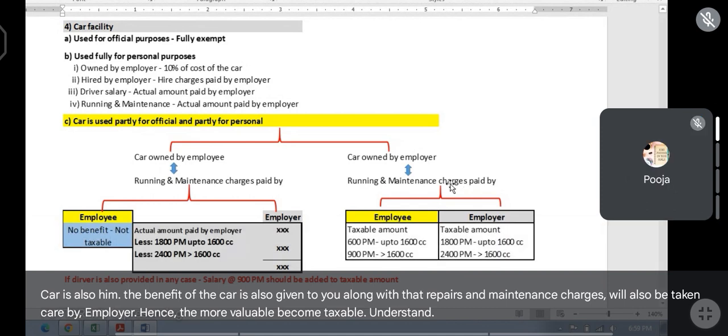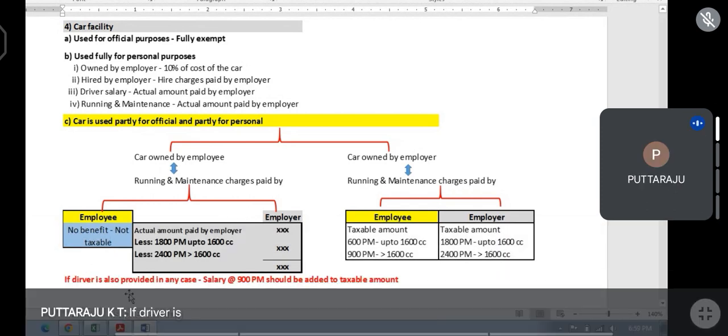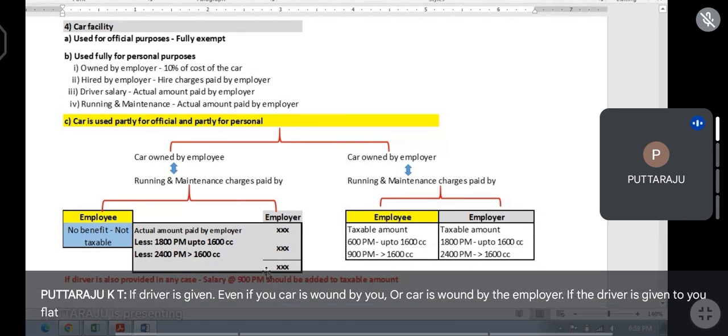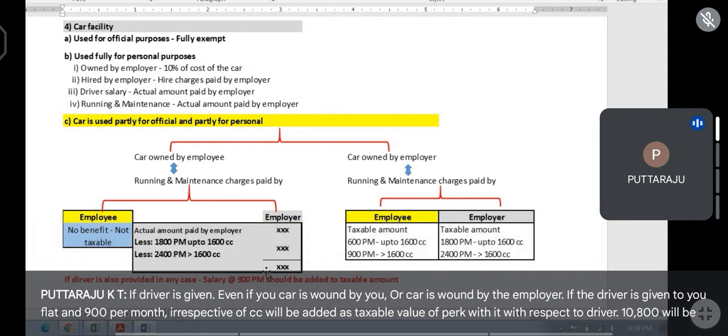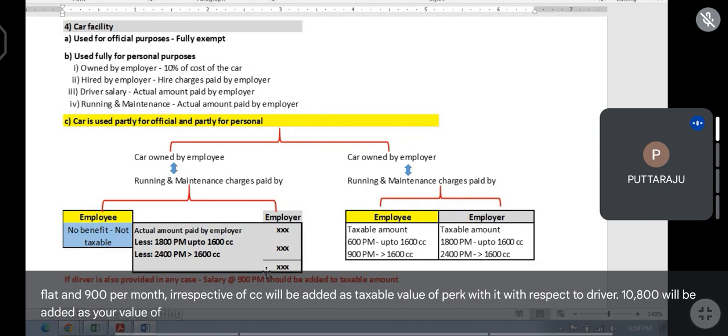Yes, sir. If a driver is given, even if the car is owned by you or owned by the employer, flat 900 per month, irrespective of CC, will be added as the taxable value of perquisite with respect to the driver. 10,800 will be added as your value of perquisite.